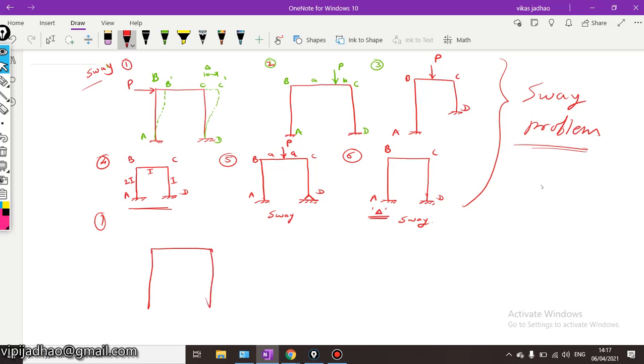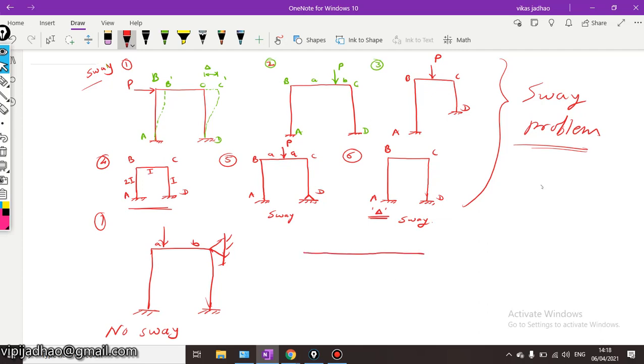But if we have some arrangement like this, subjected to some unsymmetrical loading, this will be a sway problem. But if we provide some lateral restriction to the movement, a hinge support at point B, then this won't be a sway problem. This will be a frame with no sway.